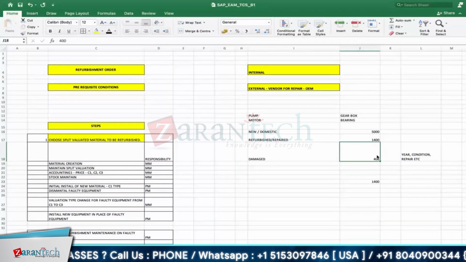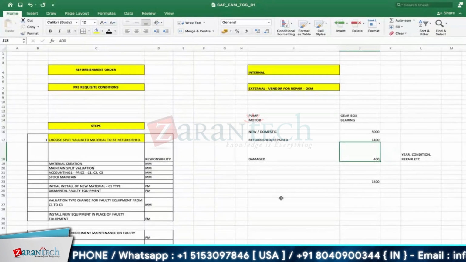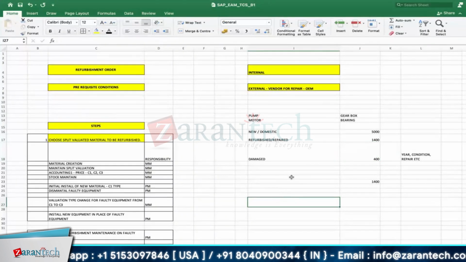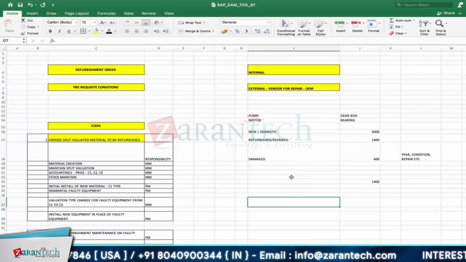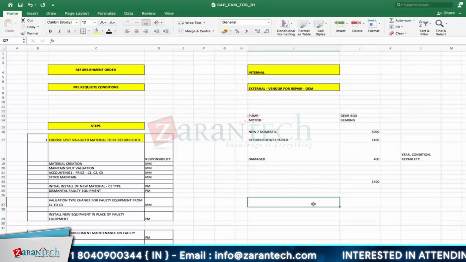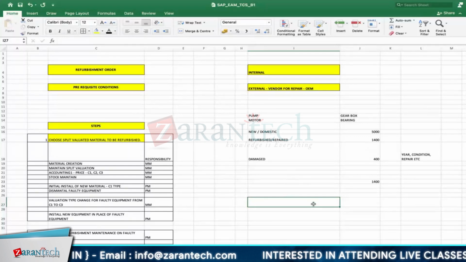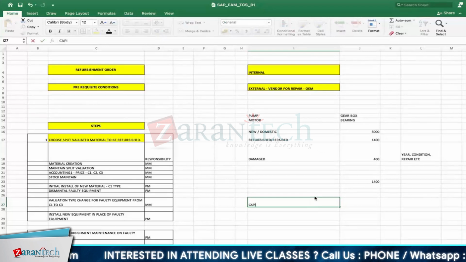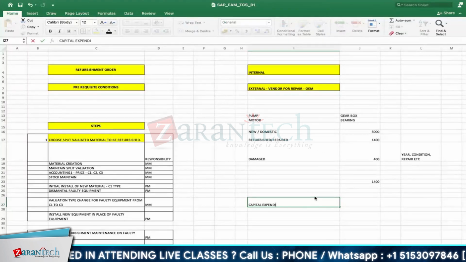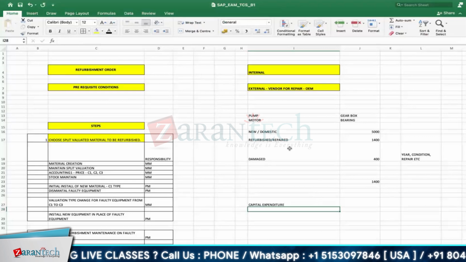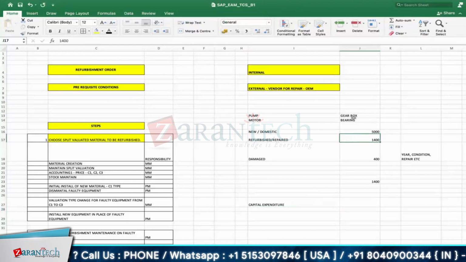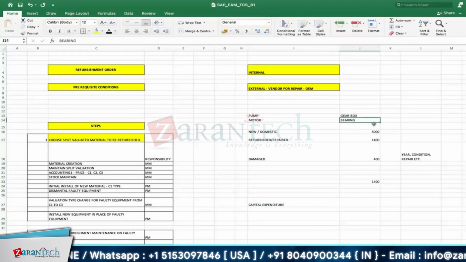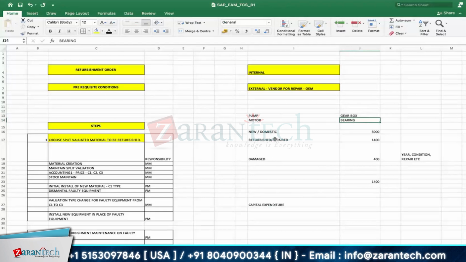Say, capital expenditure: we are purchasing a new one. But even for the damaged one, if you are increasing the cost, I don't know whether in FA you are increasing it or not. If you are increasing it, it means capital expenditure. Normally capex, a capital expenditure, is when you are purchasing something new. In your case, we are purchasing some material which is not there, for example a bearing not in stock. You can purchase it and do the repair.